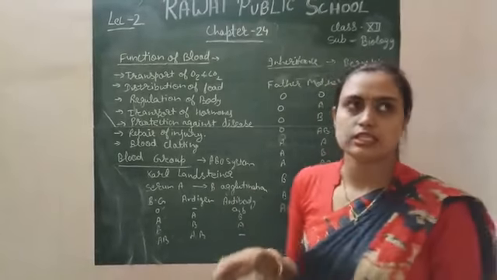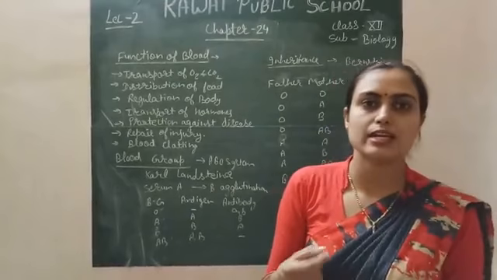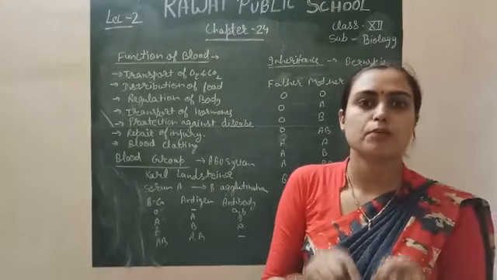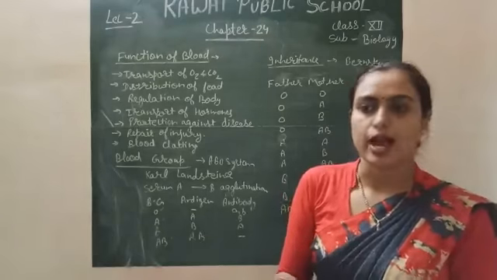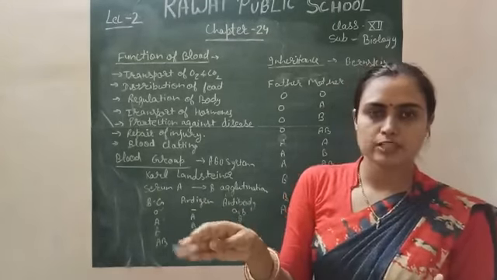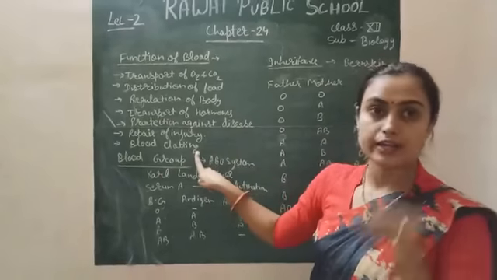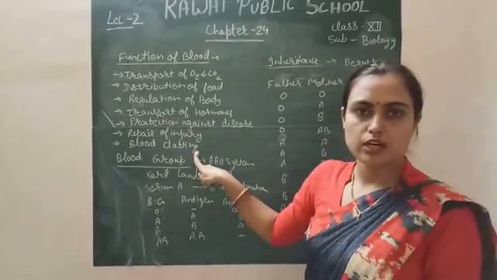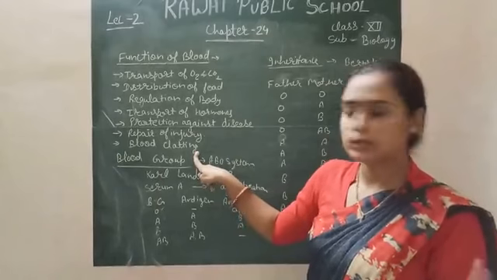Agglutination means your blood clots inside your blood vessels. If the blood clots, there is no movement of blood. So all processes are stopped in that condition, and the death of the individual takes place.